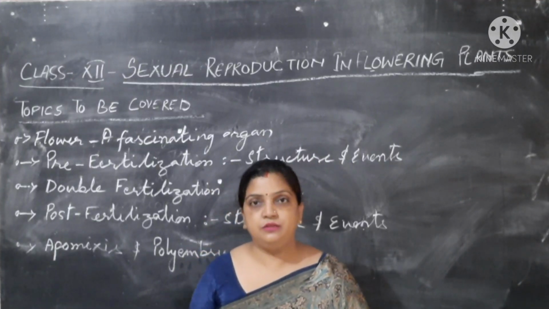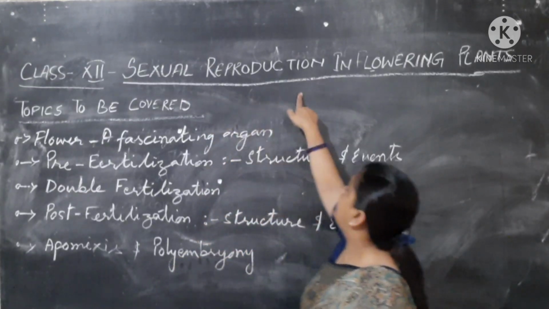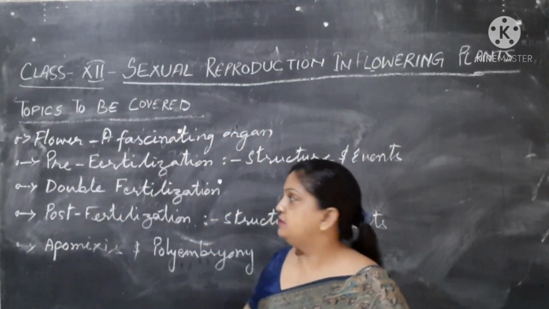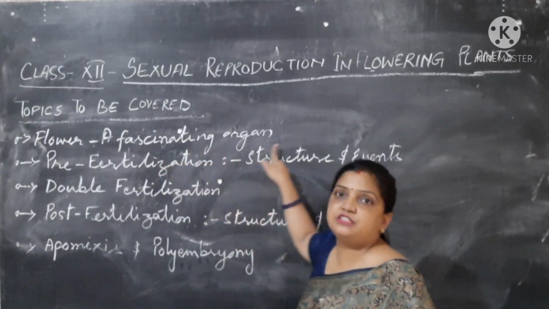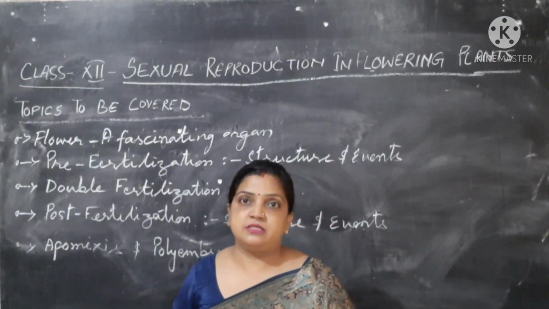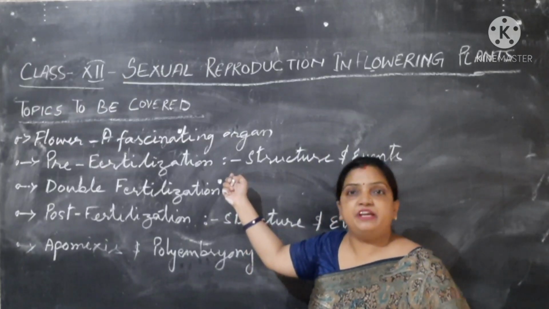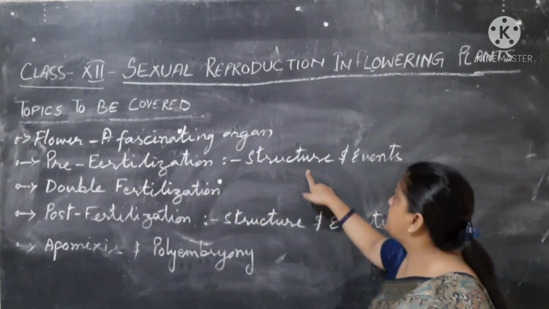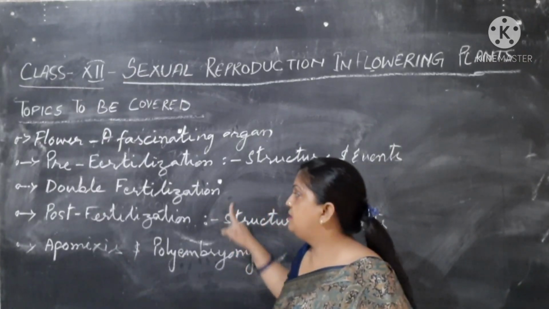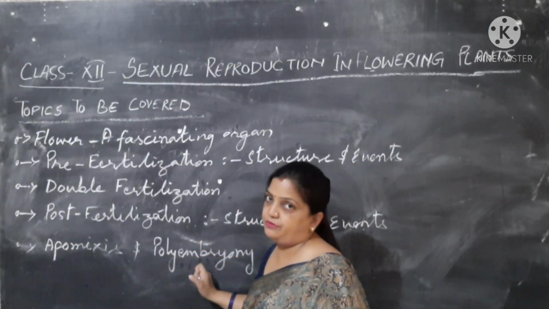Today I am going to start a new chapter from class 12th, chapter number 2, that is sexual reproduction in flowering plants. In this chapter, children, the topics which we are going to cover are: a flower, a fascinating organ. It's really a very beautiful, attractive part of the plant. Then we are going to study the next topic, pre-fertilization, its structures and events. Then the next topics are double fertilization, post-fertilization, its structures and events, apomixis and polyembryony.